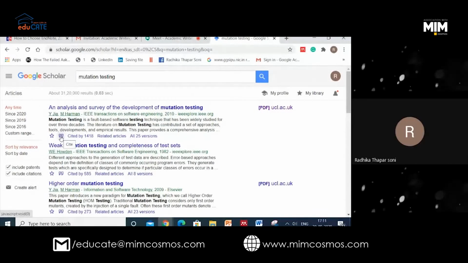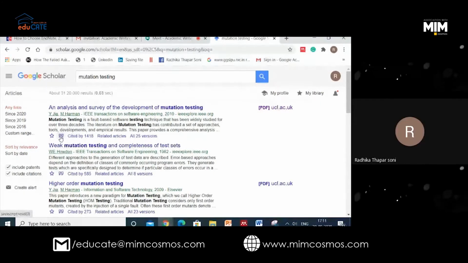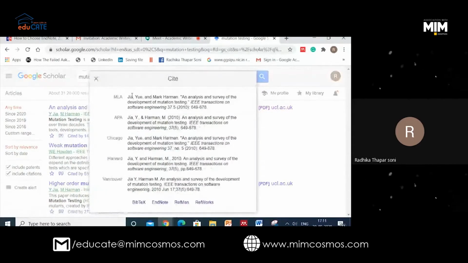Can you see here the double quotes and the word written CITE? This is a common method which everyone uses. Just click on this, and you get multiple types of citation styles.